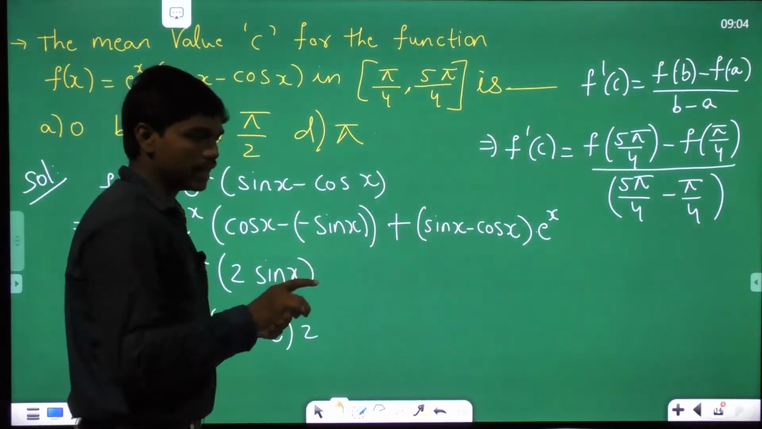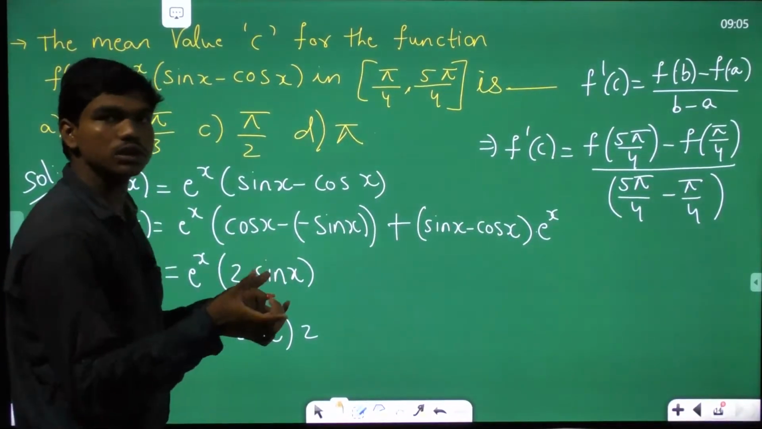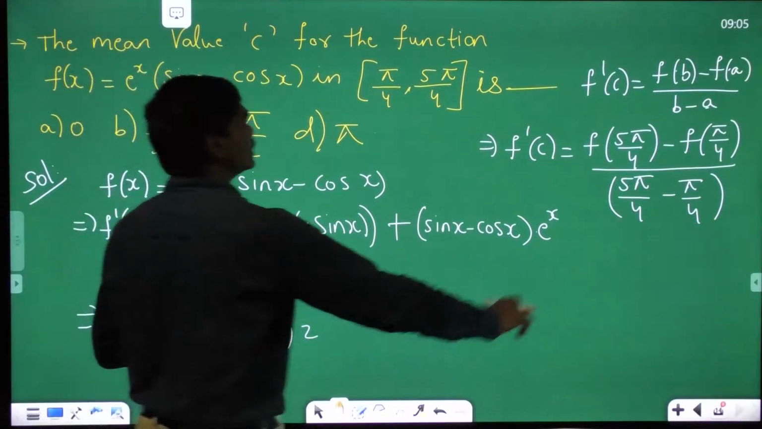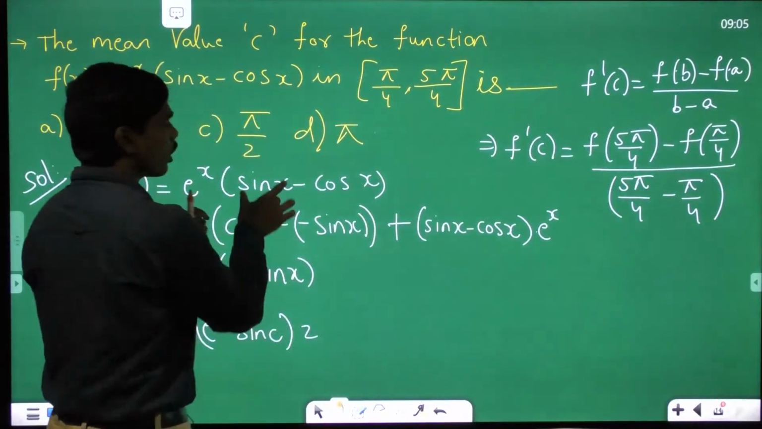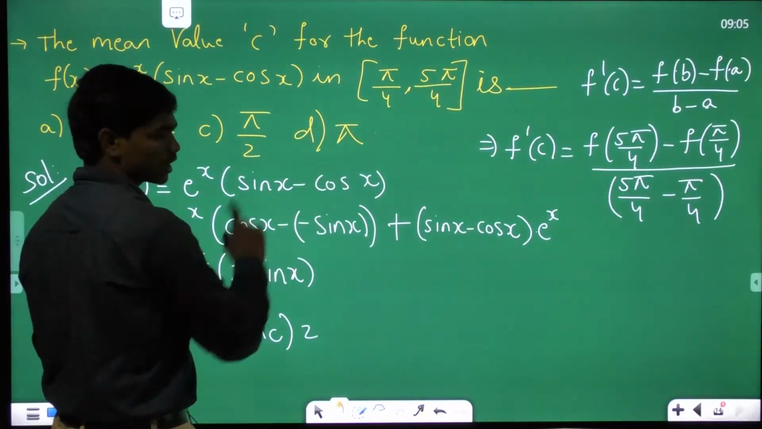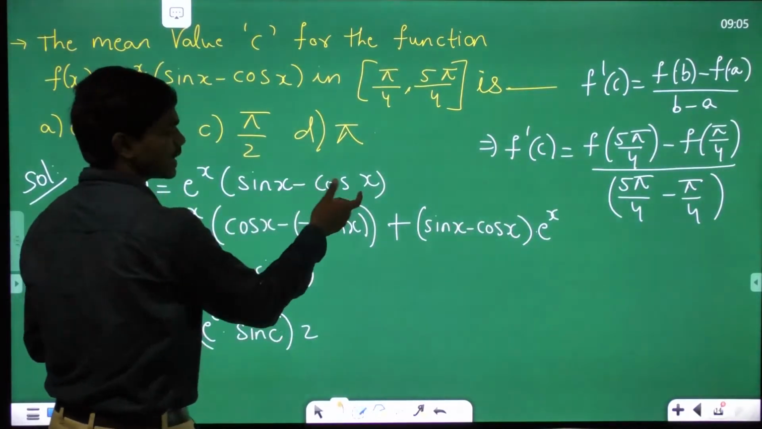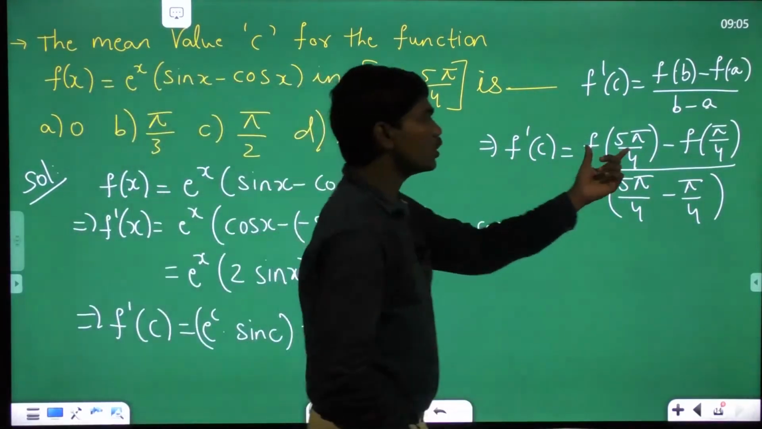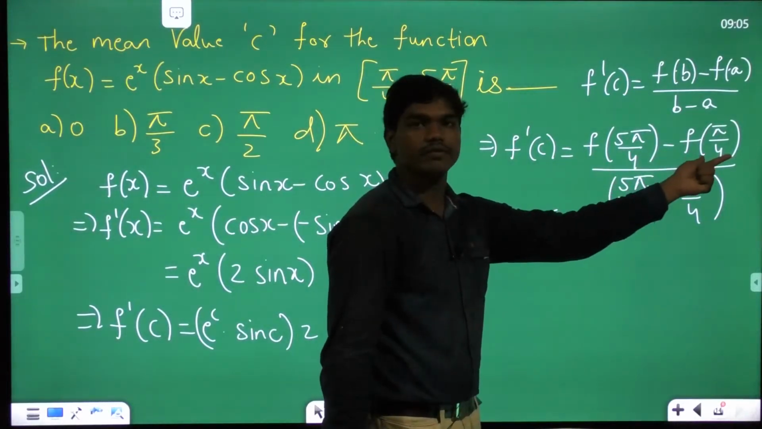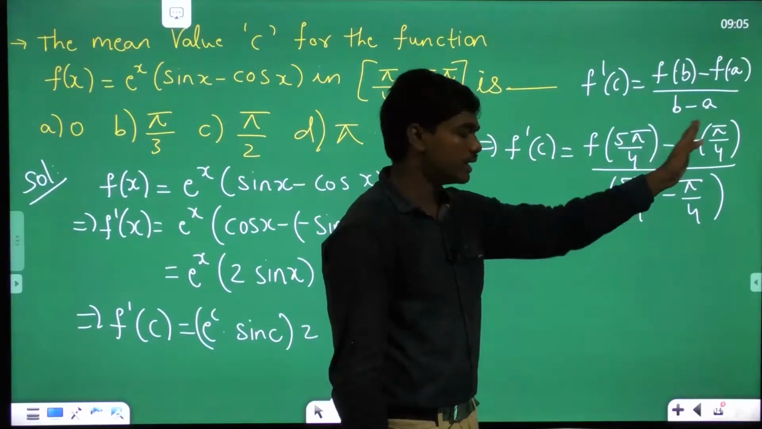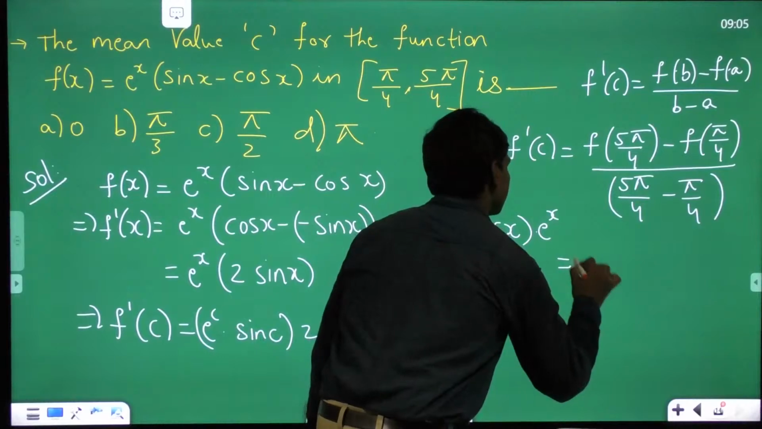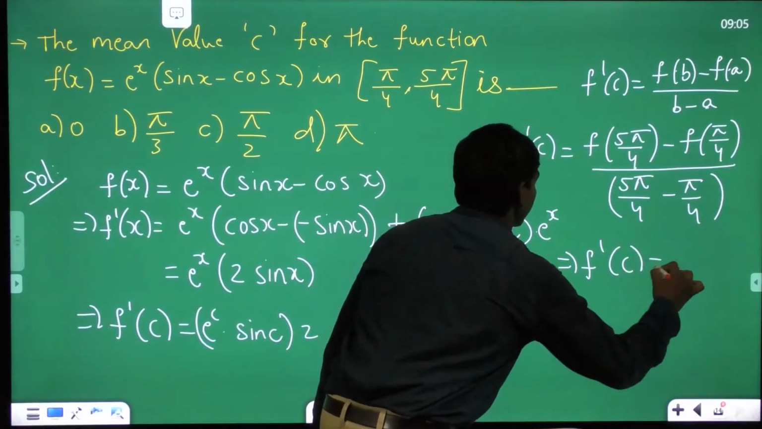In the third quadrant, sine and cos both are negative and the values of both of them are the same, which means this f of 5 pi by 4 is 0 because sine 5 pi by 4 is the same as cos 5 pi by 4. Correct? Similarly, f of pi by 4, sine pi by 4 is the same as cos pi by 4, which means both f of 5 pi by 4 and f of pi by 4 are zeros. So 0 minus 0 will give you 0. This means f dash of c is equal to 0.